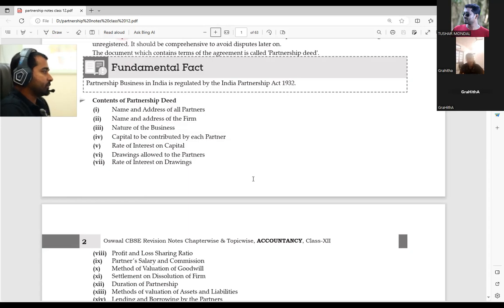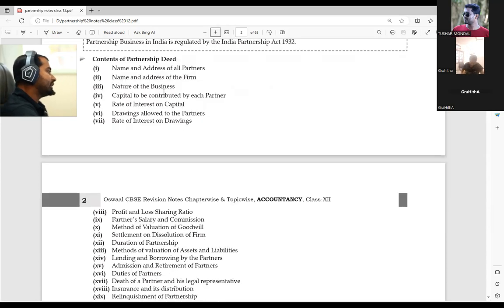Profit sharing ratio, okay. Interest on capital, how much percentage we are providing and all that, right? And then the drawings, interest on drawings and all those things, these are the things we are going to write. A partnership deed is a document, so what are the things we are going to write?